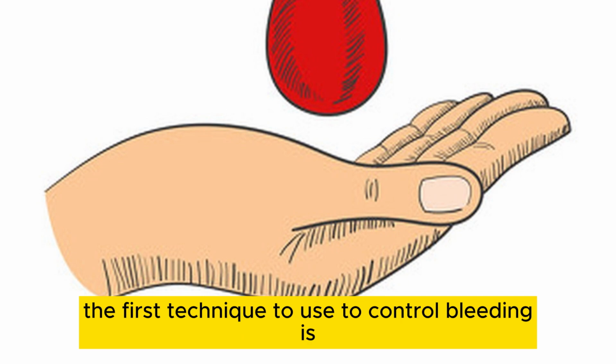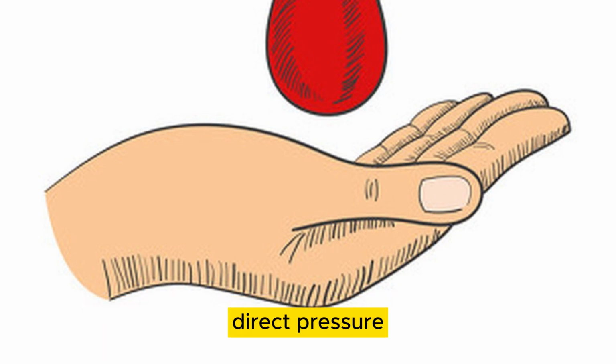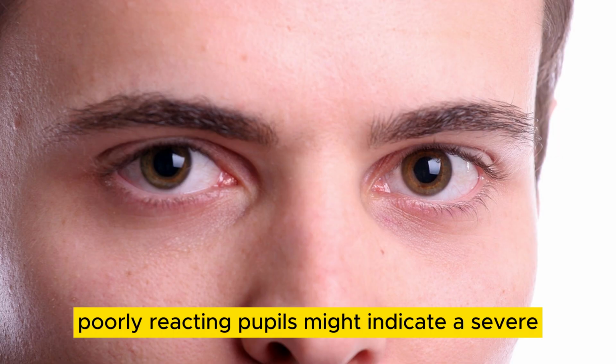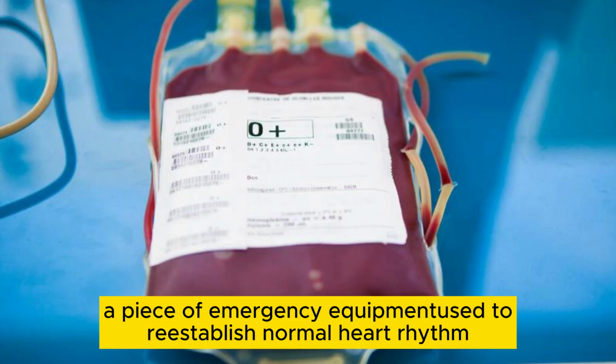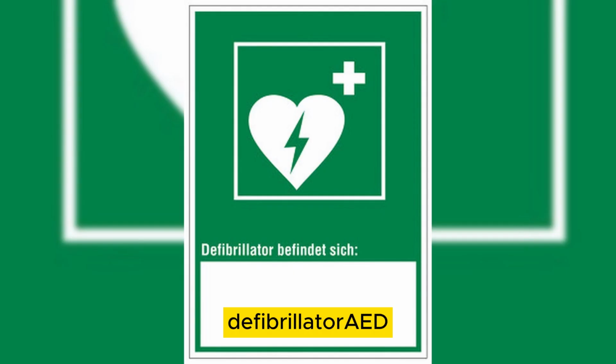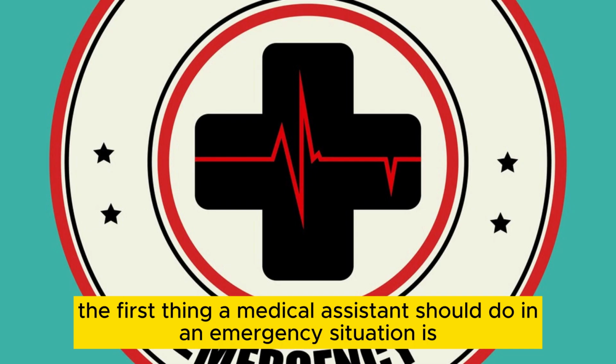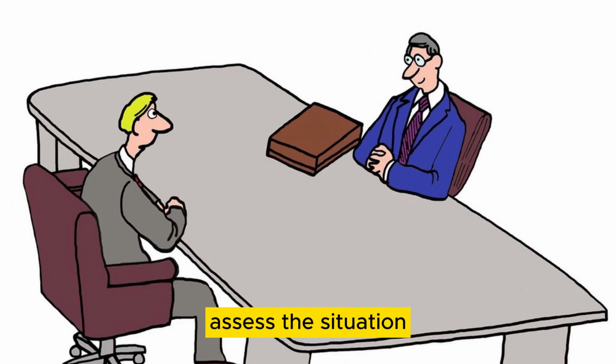The first technique to use to control bleeding is direct pressure. Poorly reacting pupils might indicate a severe head injury. A piece of emergency equipment used to re-establish normal heart rhythm is a defibrillator. The first thing a medical assistant should do in an emergency situation is assess the situation.